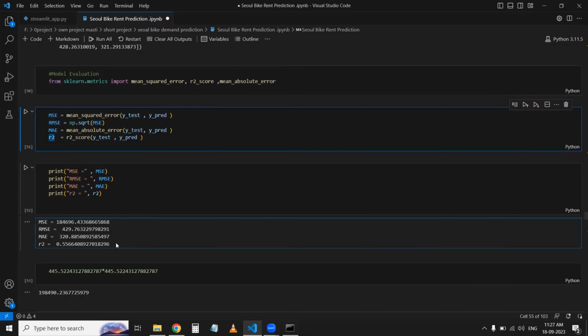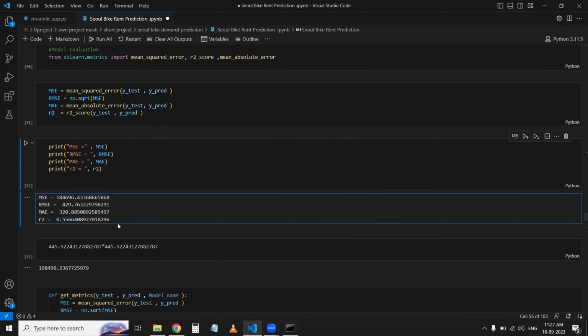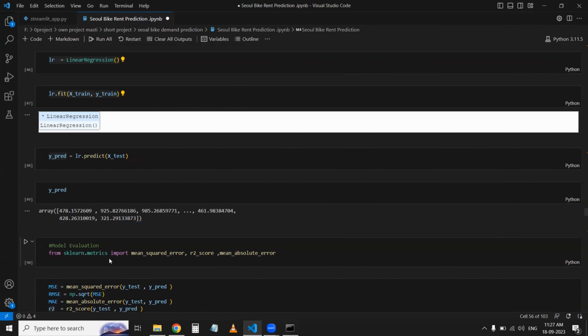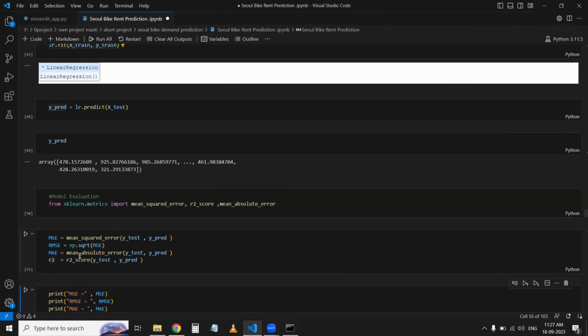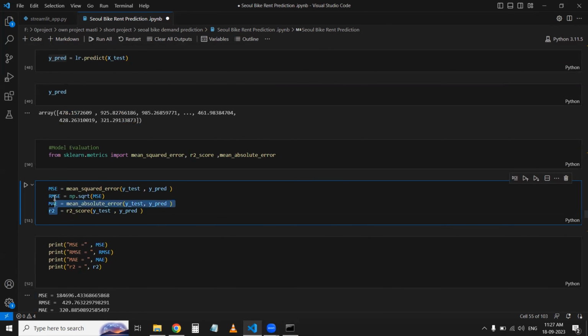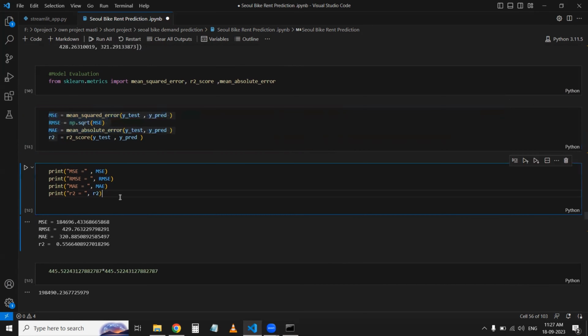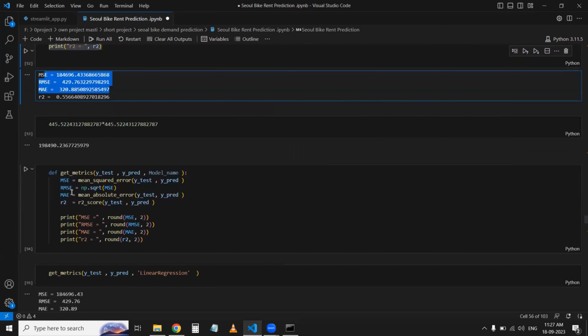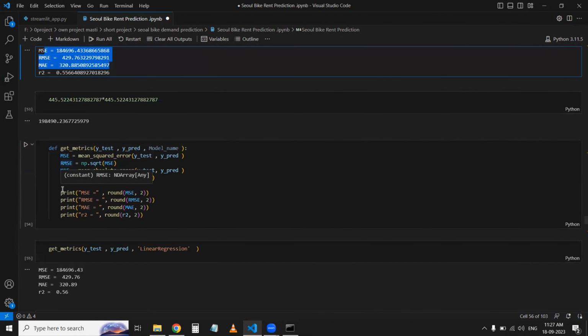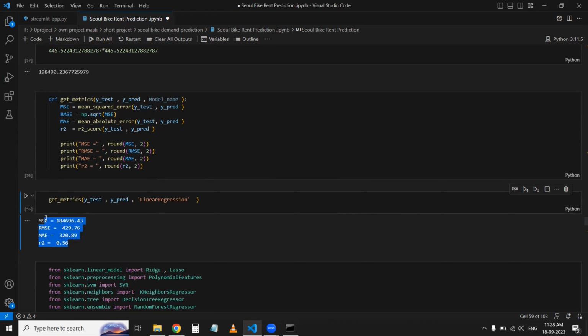Then I quickly observed all the values, and then after I have printed all the values, which is this I got. I have made a def so that I got the maximum values. So this is the result I got from linear regression.